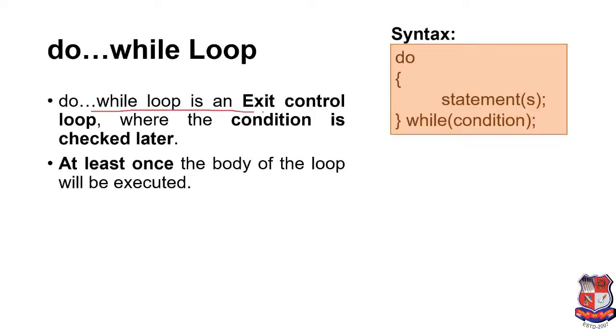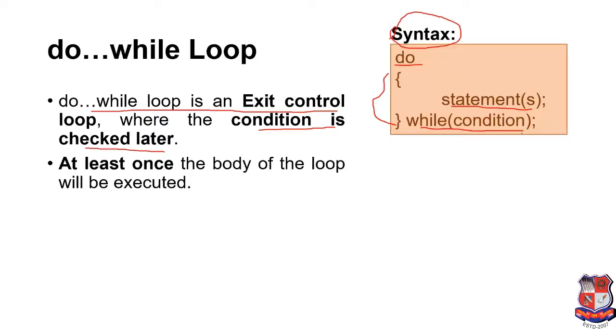Do while loop is an exit control loop where the condition is checked later. We already discussed that in while loop, the condition is checked before and then the statement will execute. But in the do while loop we also see changes in the syntax. We only mention do over here, then we are mentioning statements. It means the body of the loop, and then we are going to check the condition.